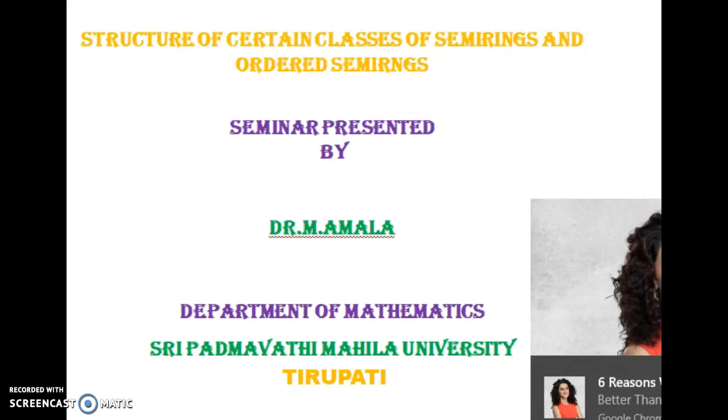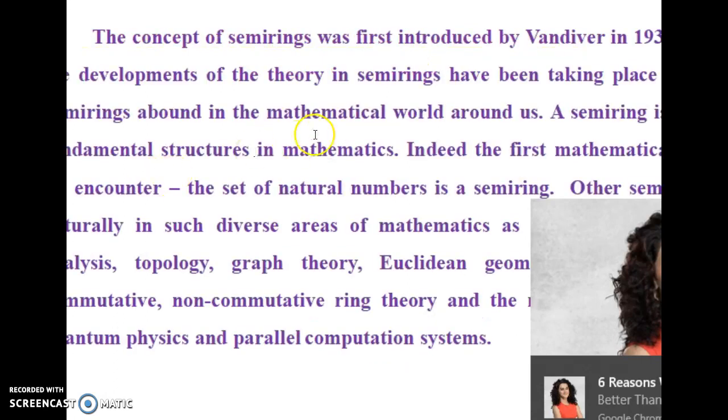My RC number is 1531. What do we mean by semiring? The concept of semiring was first introduced by Vandiver in the year 1934. However, the developments of semiring have been taking place since 1950. As we know, the semiring structure abounds in the mathematical world, which is nothing but the natural number set.